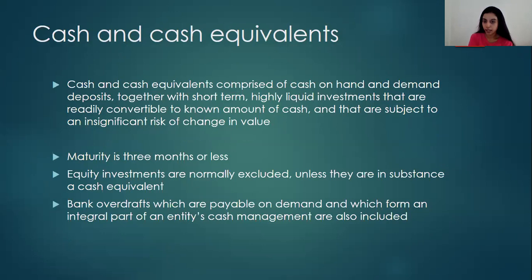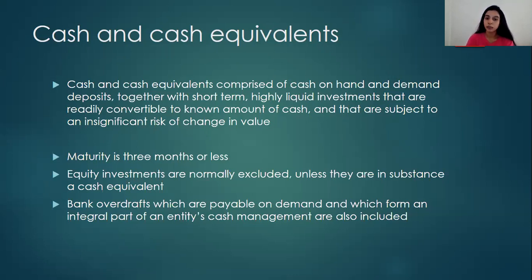You know what is meant by cash on hand: the balance that we have in our locker to fund the basic day-to-day requirements of the business, working capital requirements. And demand deposits, you know, the type of deposits where you can handle transactions through checks, you can do payments through checks, deposits, etc.